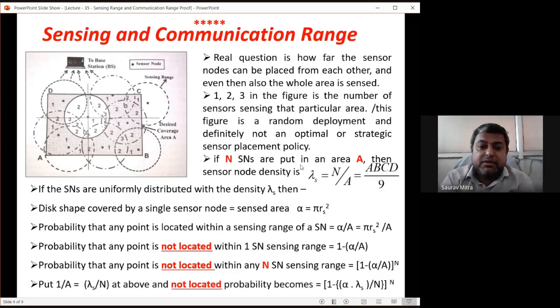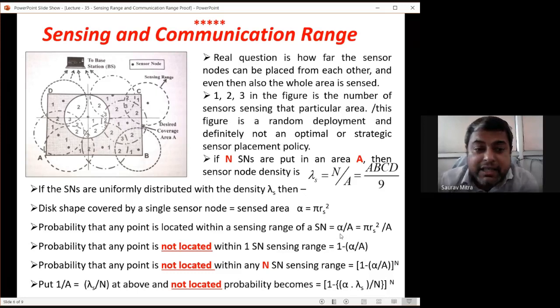From here you can find that lambda s is equal to N by A. So 1 by A is equal to lambda s by N. That is what they are saying: put 1 by A in this equation as lambda s by N. Just take N below to the lambda s, and you will find that 1 by A is equal to lambda s by N. So in the formula, 1 minus alpha into 1 by A, instead of 1 by A, put lambda s by N. The not-located probability becomes 1 minus alpha into lambda s divided by N, the whole thing raised to capital N.